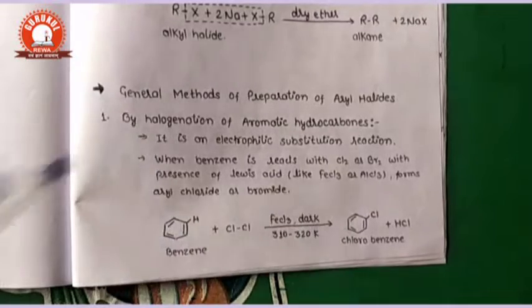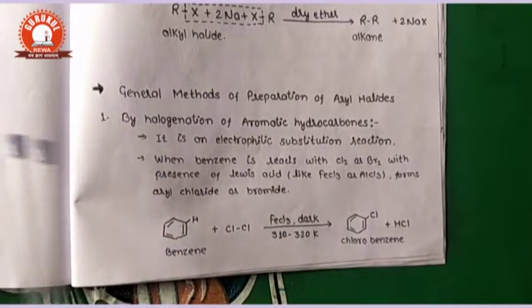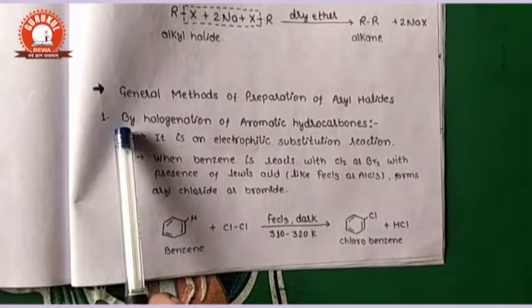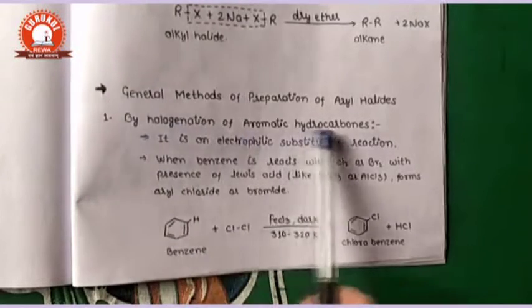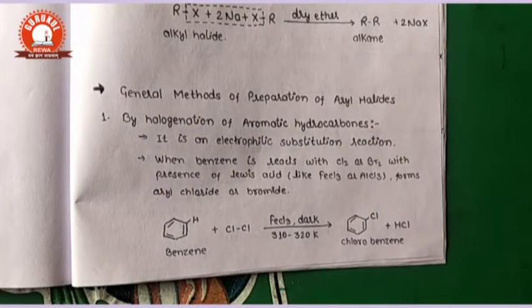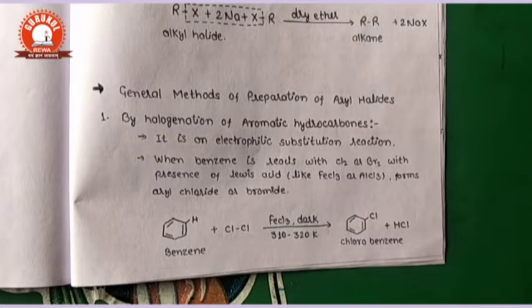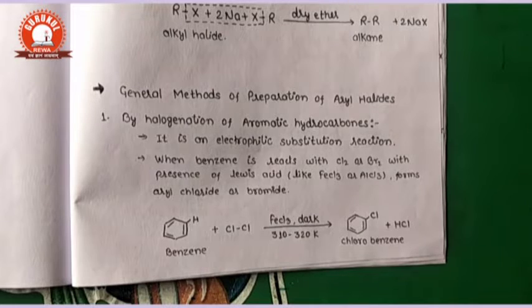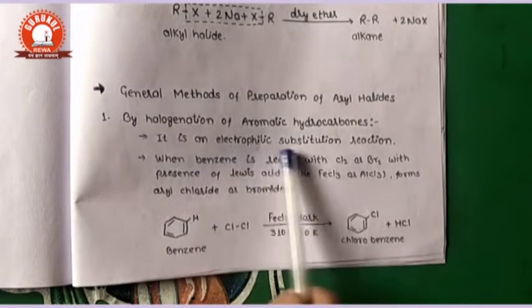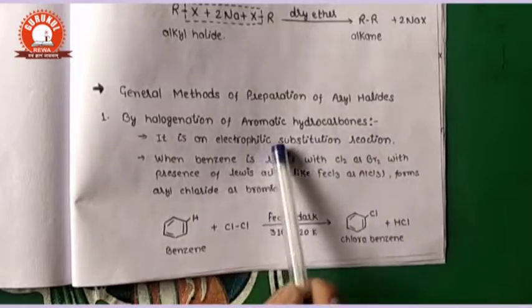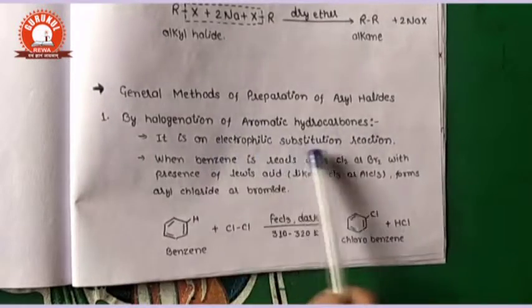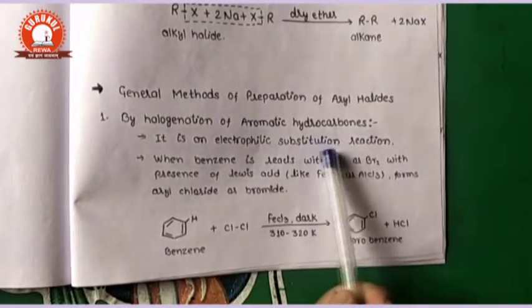Correct. If we revise the 11th class, the first method is the halogenation of aromatic compounds. In the 11th class, you know that benzene or benzene derivatives have a characteristic reaction called electrophilic substitution reaction, which means the attacking reagent is an electrophile and the reaction type is substitution.